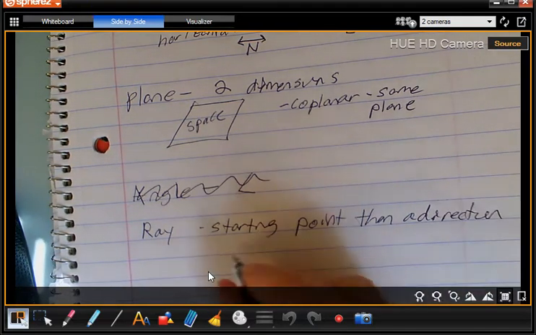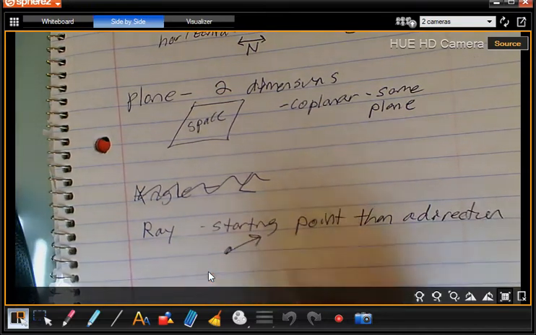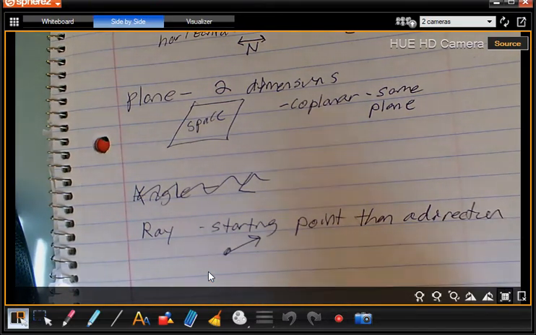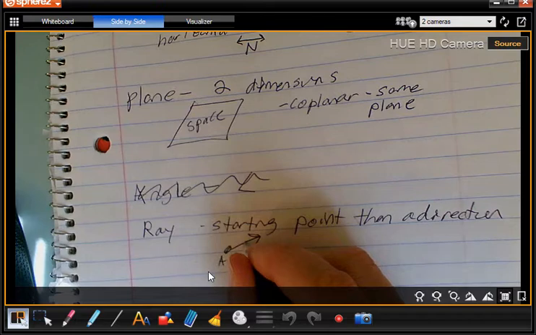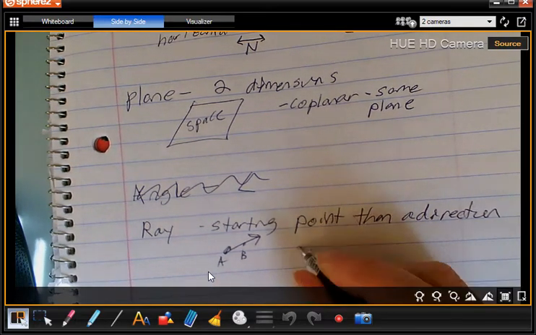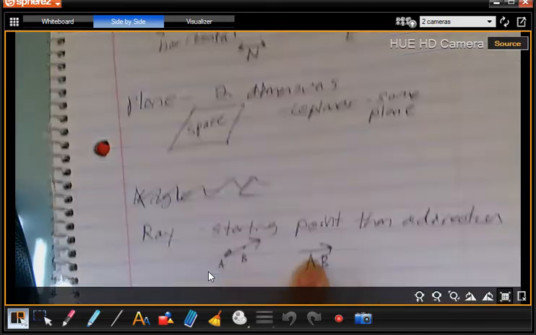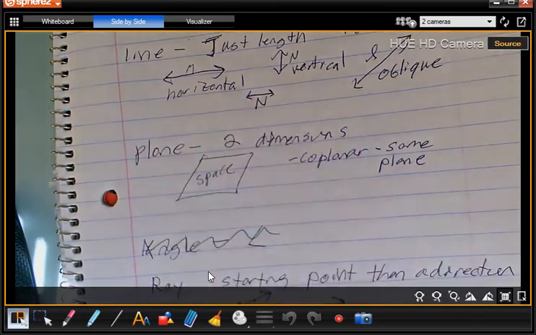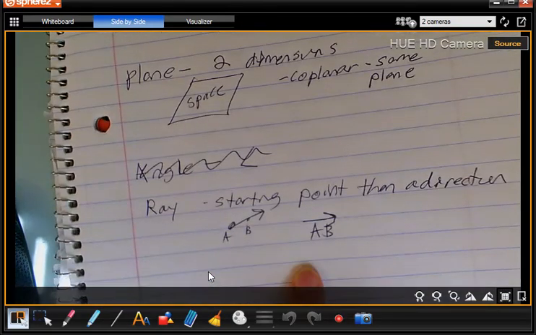A ray looks like this: a starting point, and then it goes off in a direction. If I labeled this ray AB, when I'm talking about it, I would say ray AB. See how a line has 2 arrows, one on each end; a ray has only 1.